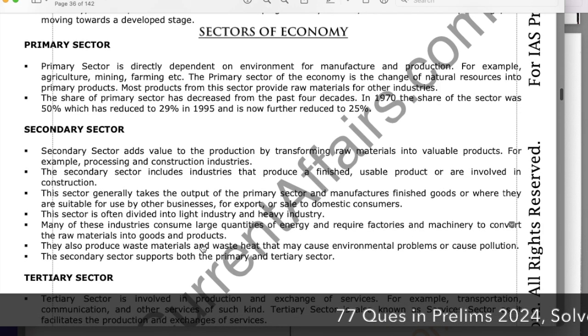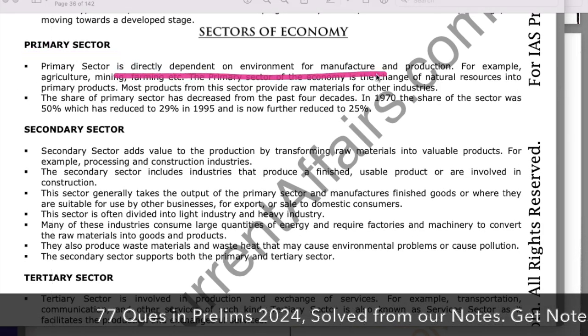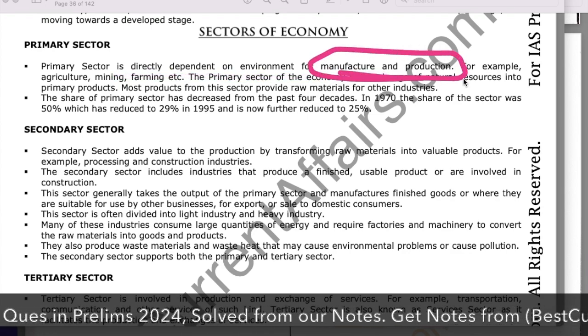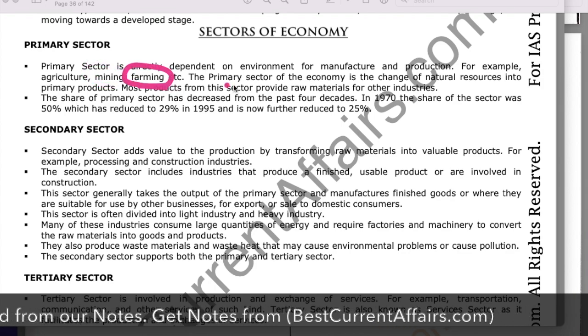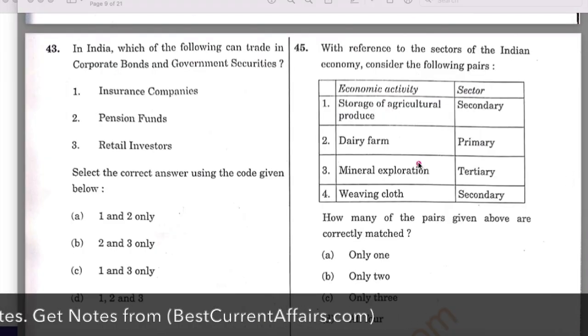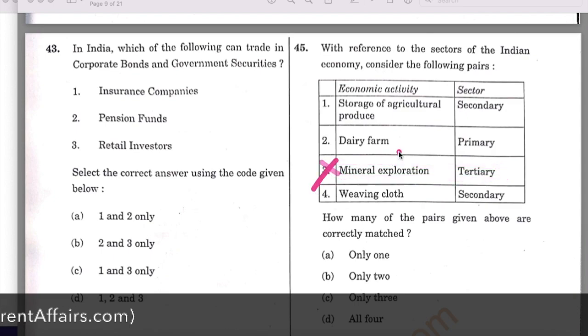Now first read the definition of primary sector. The primary sector is directly dependent on the environment for manufacture and production. For example, agriculture, mining, farming. Now see the question. Mining is in the primary sector, not in the tertiary sector, so it is wrong. Farming is in the primary sector, it is correct. So the third one is wrong, the second is correct.